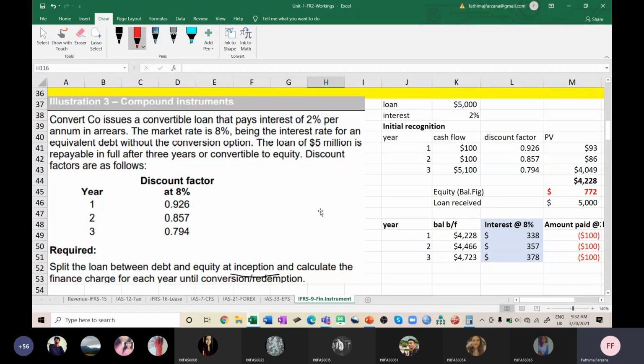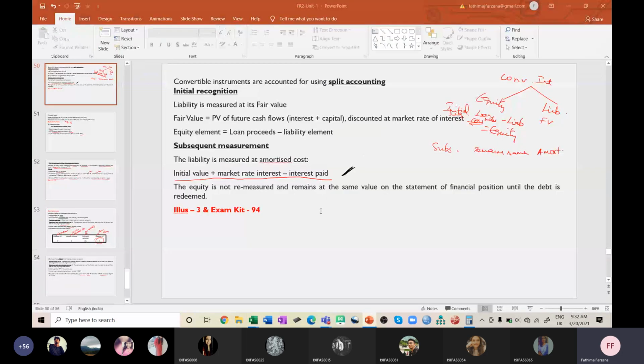So if you go to the slide, liability is measured at its fair value. Fair value means what? Present value of future cash flows, that is interest plus capital, discounted at market rate of interest.